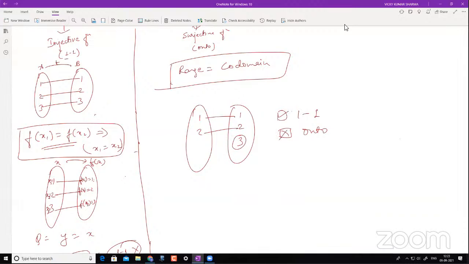That's why all the elements of the codomain should be used. So when you see here, is range equal to codomain?